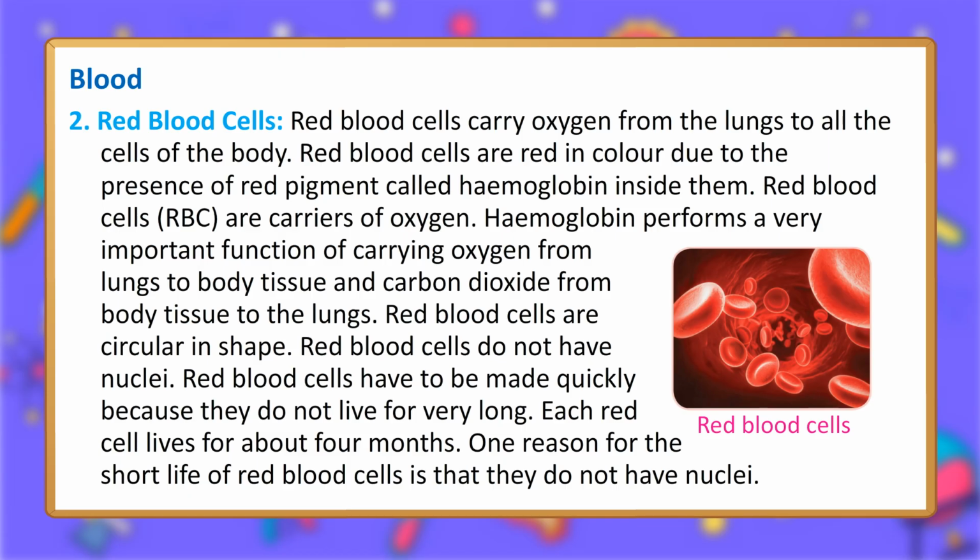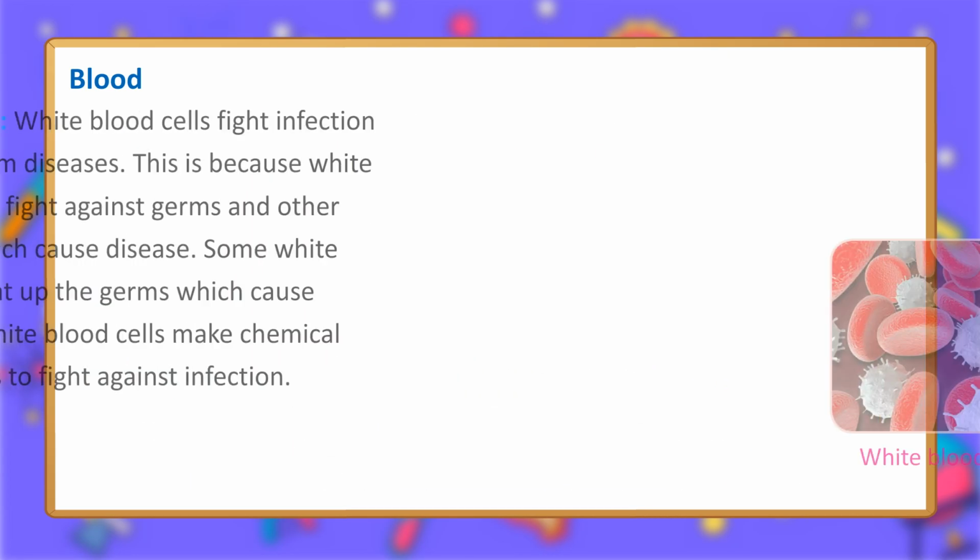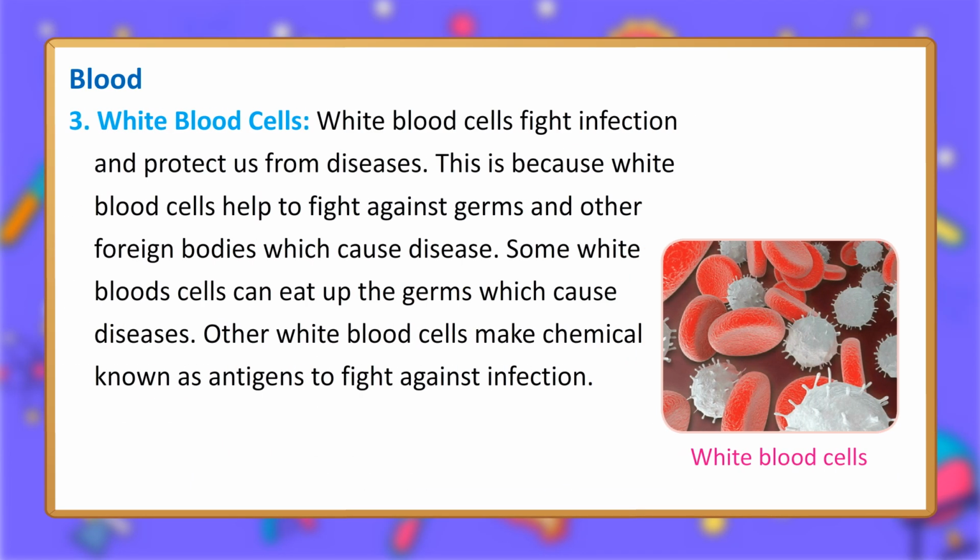Red blood cells have to be made quickly because they do not live for very long. Each red cell lives for about 4 months. One reason for the short life of red blood cells is that they do not have nuclei. 3. White blood cells.